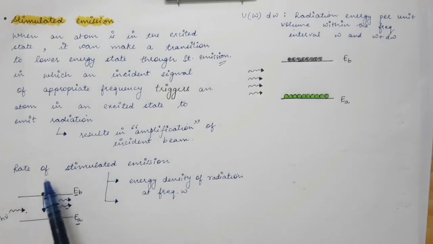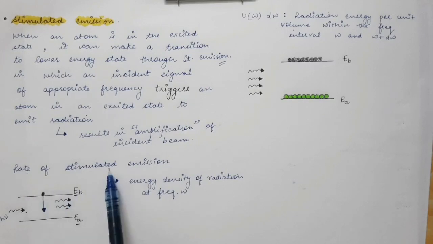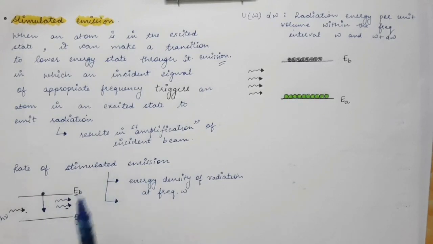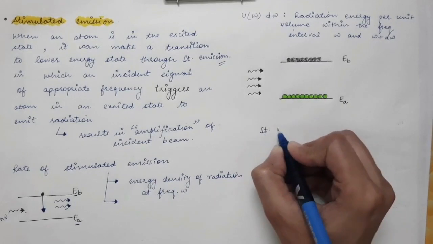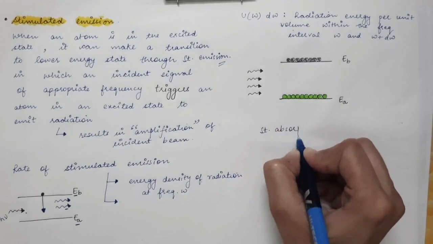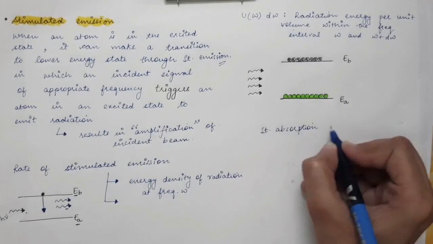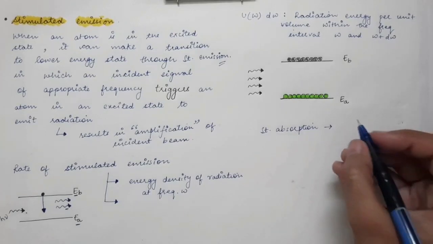Now, what is the rate of stimulated emission? On what factors does it depend? As we had seen, stimulated absorption depends upon two factors.